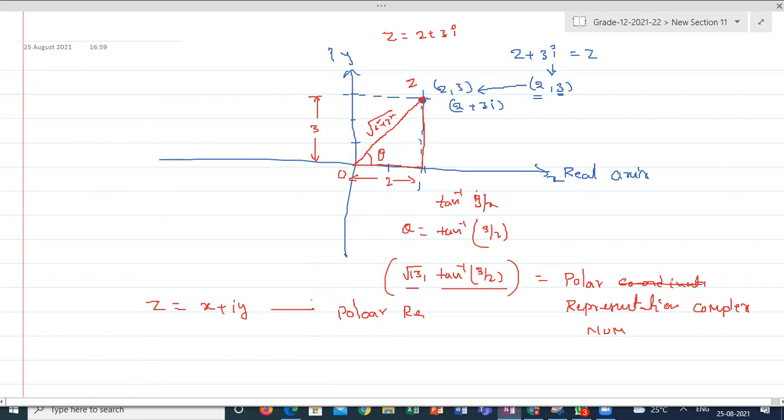But what is its application? We will extend to a little. With the help of this, MCQs and some entrances we can make very easy. With the help of the polar coordinates, certain things we can do very easily. First of all, you understand what is the relation between Argand plane representation and polar coordinates or polar representation.